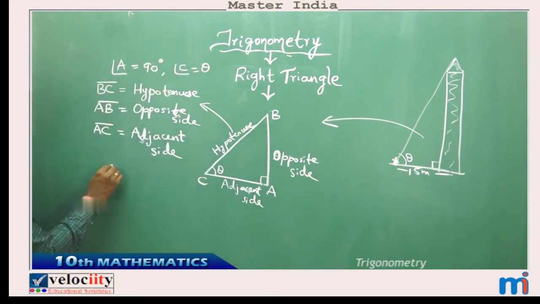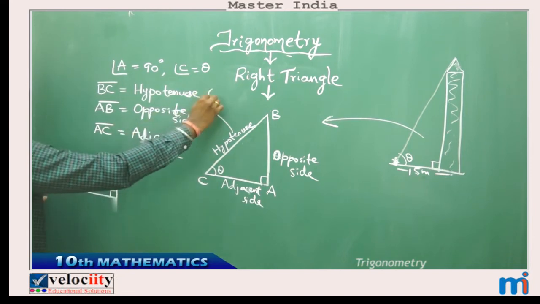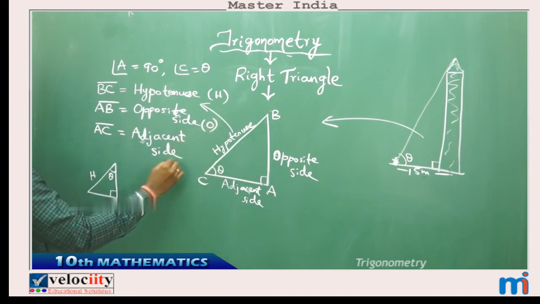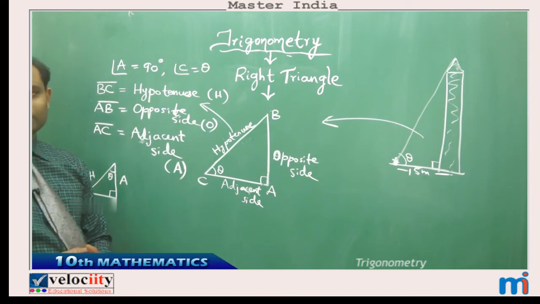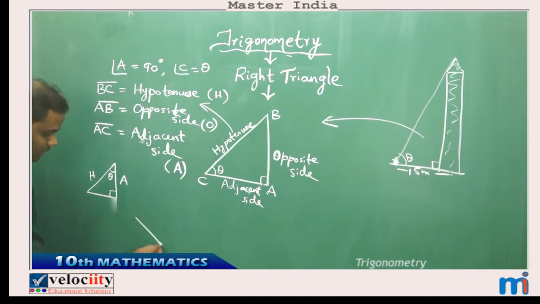Therefore, suppose I have a triangle with an angle here, and this being 90, I understand that this is the hypotenuse, usually denoted with H, the opposite side denoted by O, and the adjacent side denoted by A. The opposite side comes here because the angle theta is here, and opposite to that would be O. Suppose I have a triangle where this is 90 and this is theta, then clearly opposite to the 90 degree angle will be the hypotenuse, opposite to theta is O, and this is adjacent.